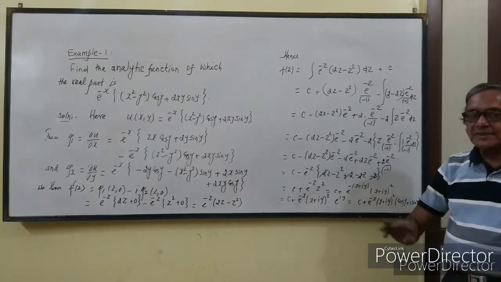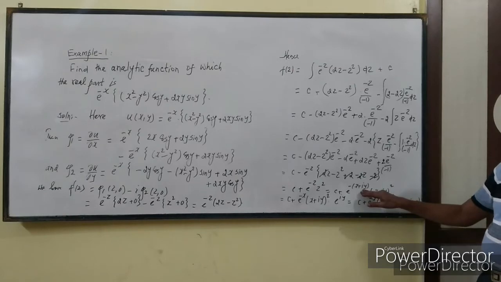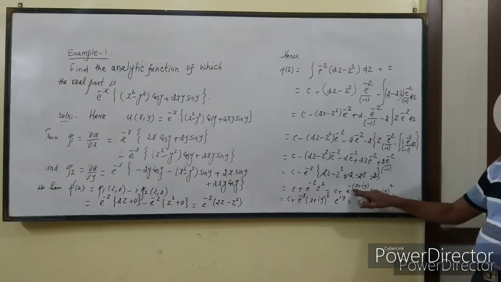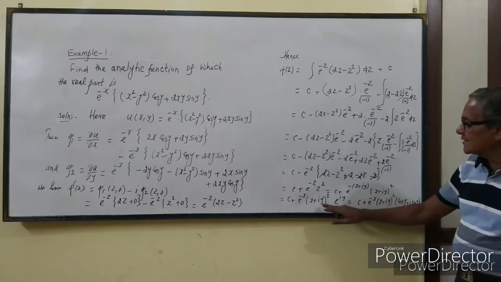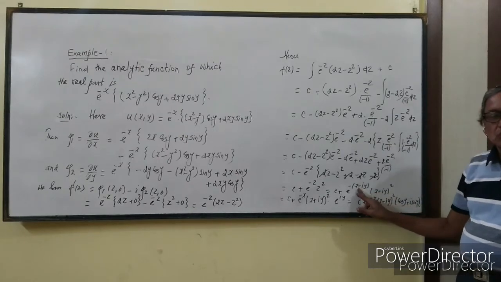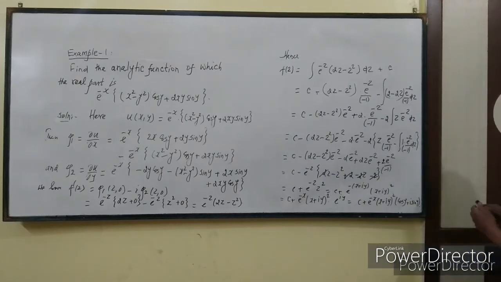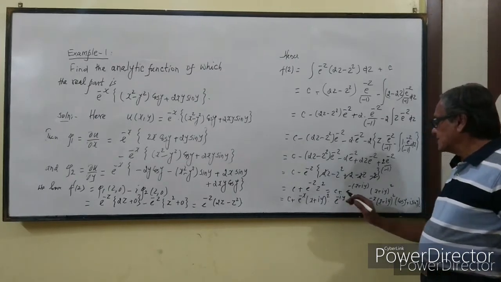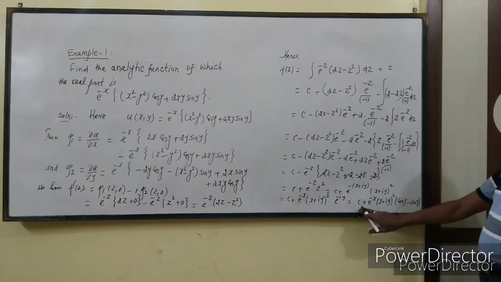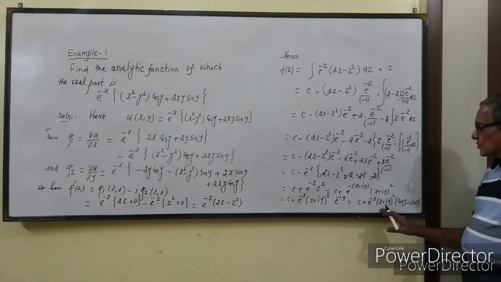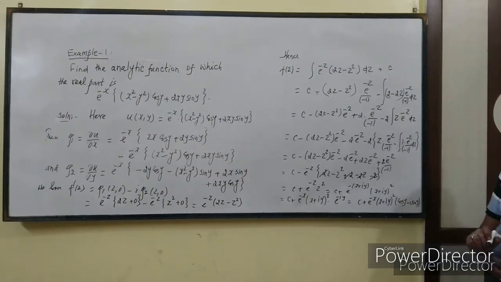Now we put the value of z. z is x plus iy. So z is replaced by x plus iy, and it becomes c plus e^(-(x+iy)) into (x+iy)². This remains as it is, and we split it into two parts, e^(-x) and e^(-iy), not plus, it is minus iy. So finally we shall get c plus e^(-x) (x+iy)² into (cos y minus i sin y). This is okay. Thank you very much.